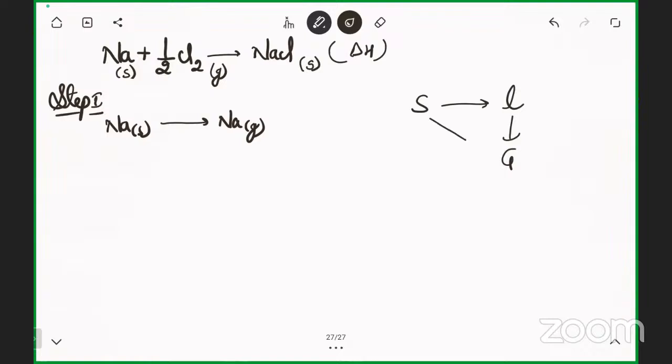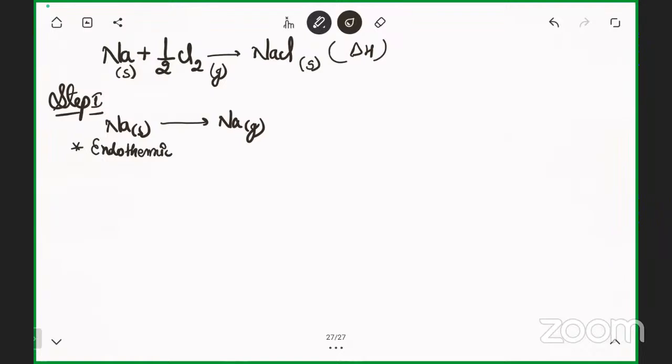Okay, solid is converting into gas. Sublimation. So the same thing is occurring over here now. That sodium solid is converting into sodium gas. It means there is a change in energy, because this reaction is endothermic. We have to heat up this solid, only then it will convert. So the process is sublimation and it is an endothermic process.